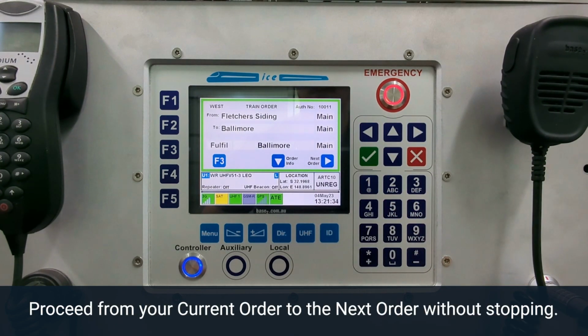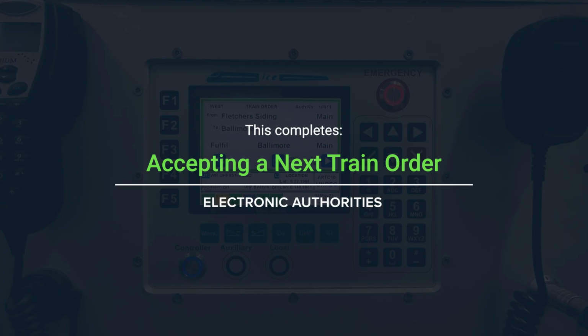Proceed from your current order to the next order without stopping. This completes the Accepting a Next Order Electronic Authorities module.